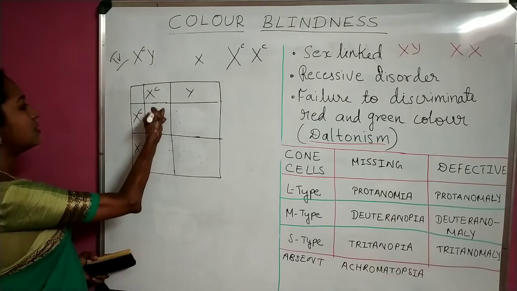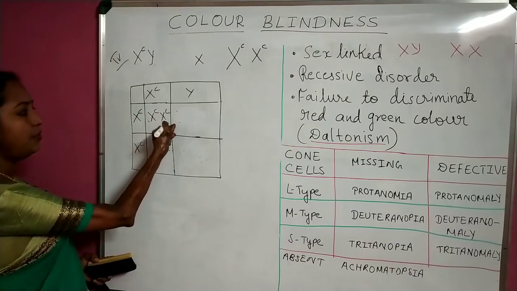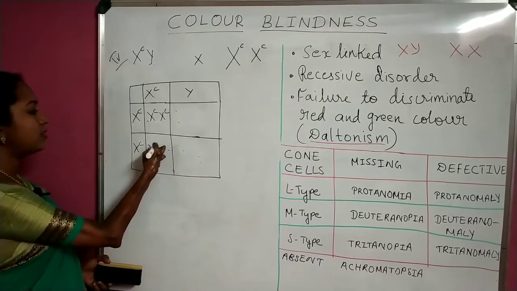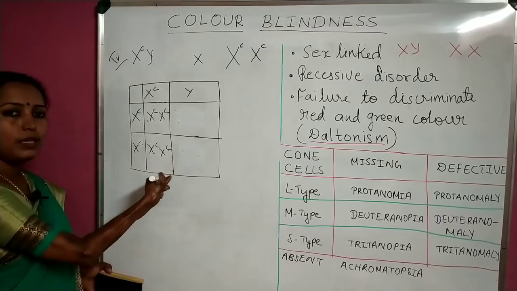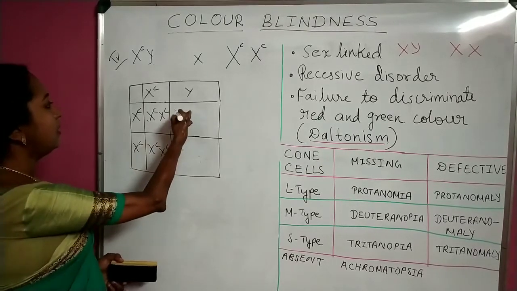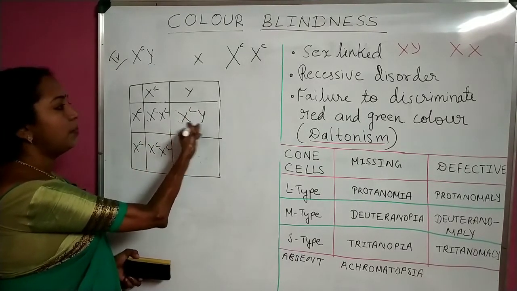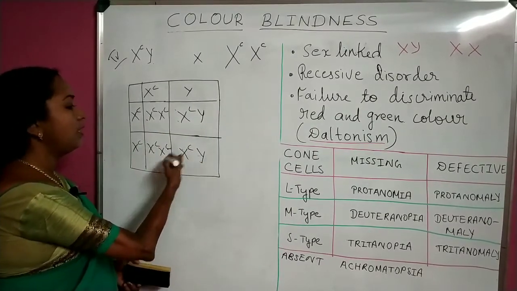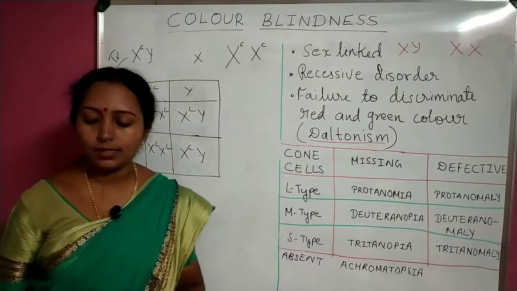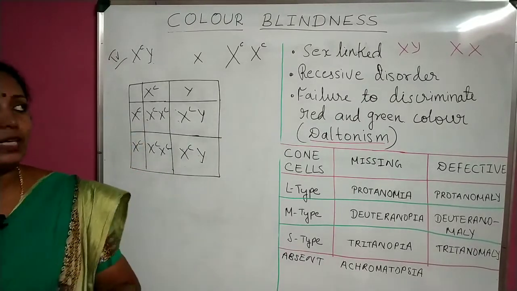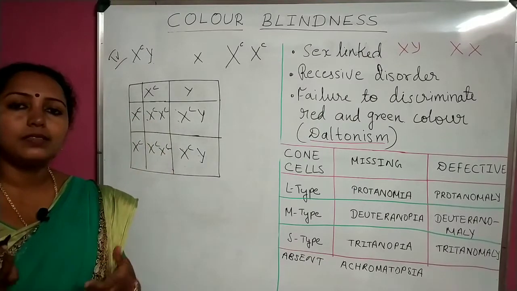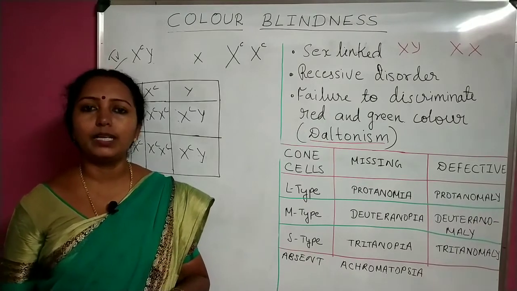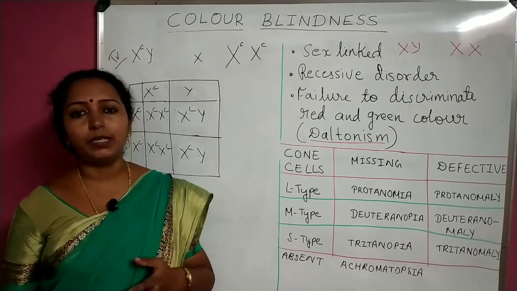See, it is XCXC. So female is defective. Here also XCXC. Again female is defective. In this case XCY. Male is having the disease. Here also XCY, male child is having the disease. So in this case, when the father is diseased and mother is also diseased, the child born to them will have color blindness, whether it is male or female.